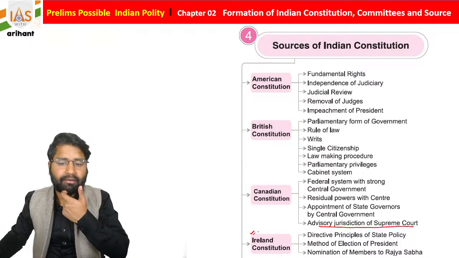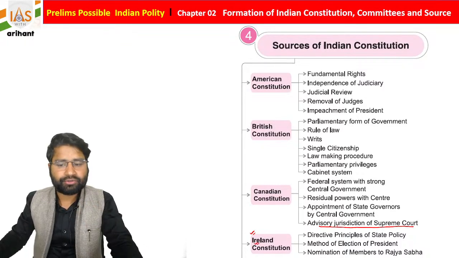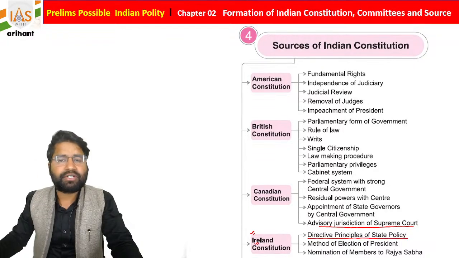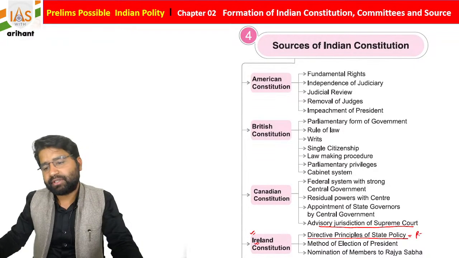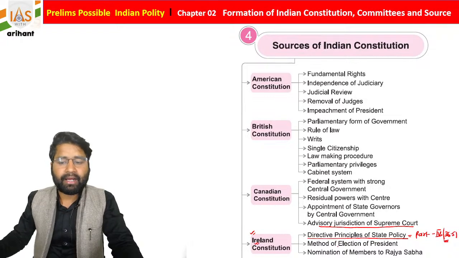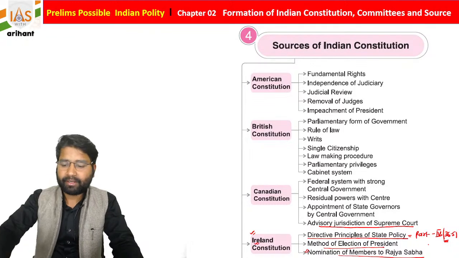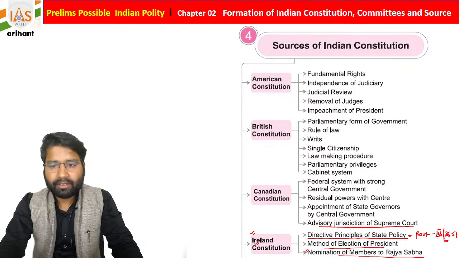Students, there is the Irish Constitution. From the Irish Constitution, we can see the Directive Principles of State Policy, DPSP, that is mentioned under Part 4 of the Indian Constitution, Articles 36 to 51, and the method of election of the President. As well as there is the nomination of members of Rajya Sabha. So you have to remember this also. Very important.